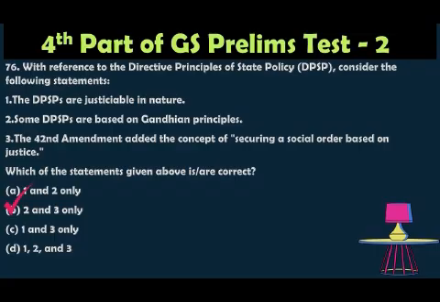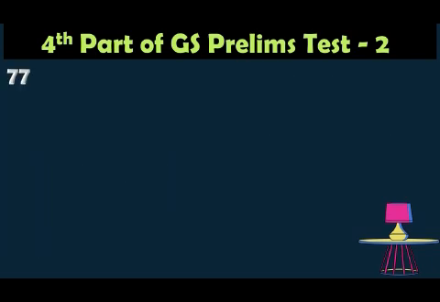The answer is 2 and 3 only, because DPSP is not justiciable in nature. That some DPSPs are based on the Gandhian principle is right. The 42nd Amendment added securing a social order, that is correct. So statements 2 and 3 are the correct answer. The correct answer is B.